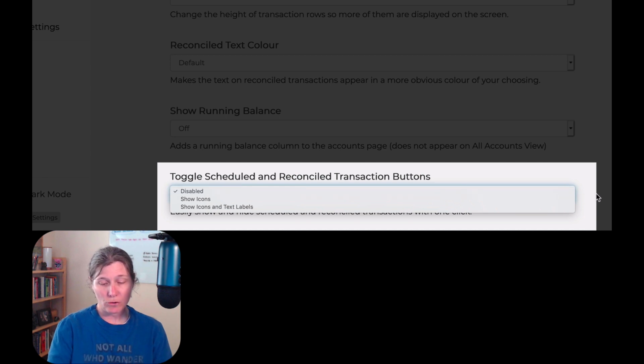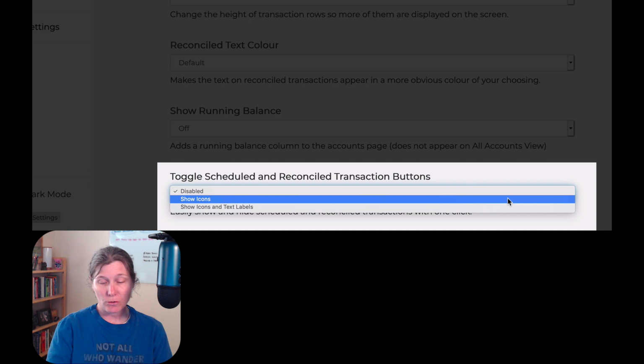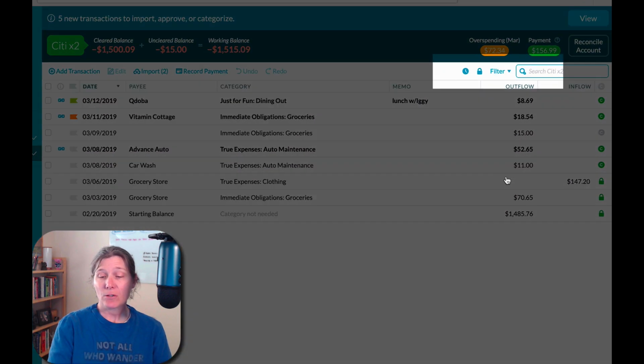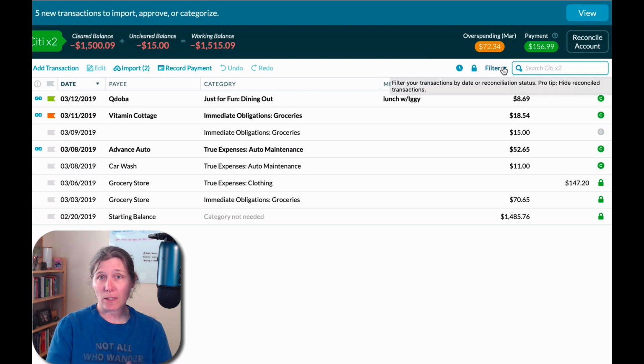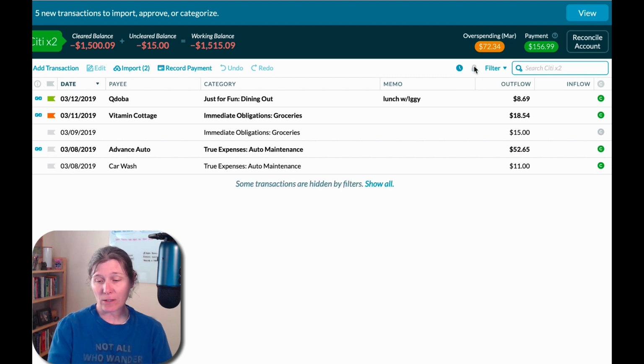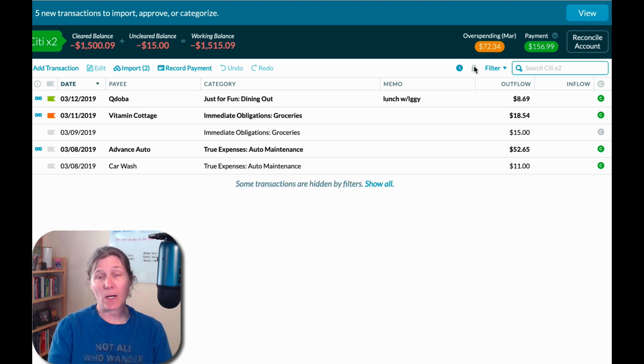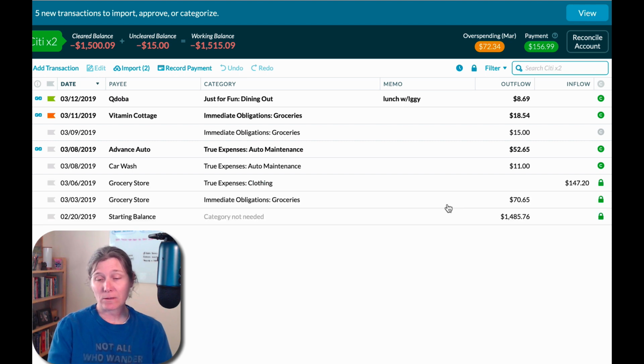So the toolkit gives us 2 different options. We can turn this setting on and show the icons, or we can turn it on and show icons and text labels. So let's look at just the icons first. Okay, so right up here next to the filter that I showed you just a second ago, now we have two new icons. And these are just quick filters. If I toggle the reconciled transactions, I can quickly toggle on and off those hide or unhide my reconciled transactions